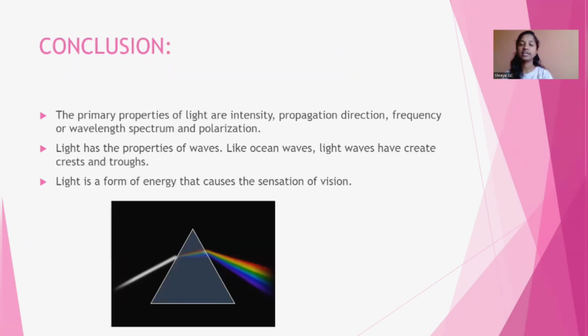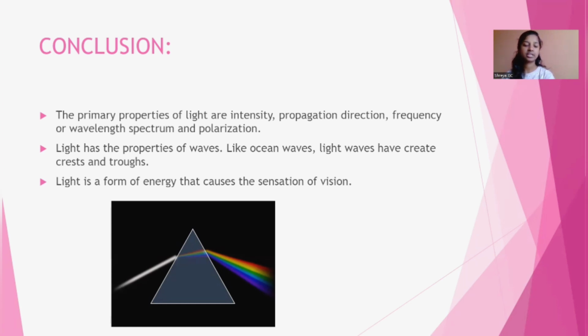And finally, the conclusion of properties of light. The primary properties of light are intensity, propagation direction, frequency or wavelength, spectrum, and polarization. Light has the properties of waves. Like ocean waves, light waves have crests and troughs. Light is a form of energy that causes the sensation of vision.